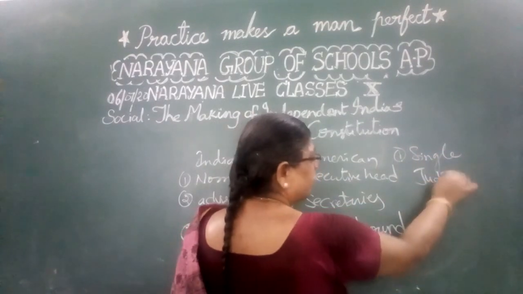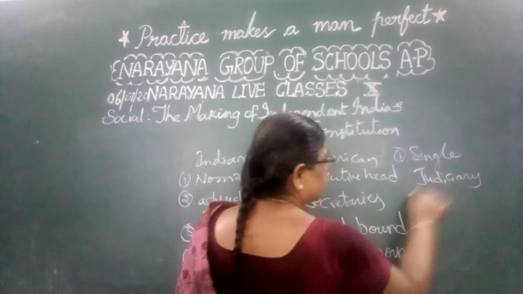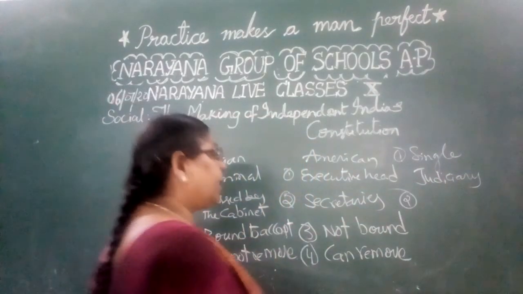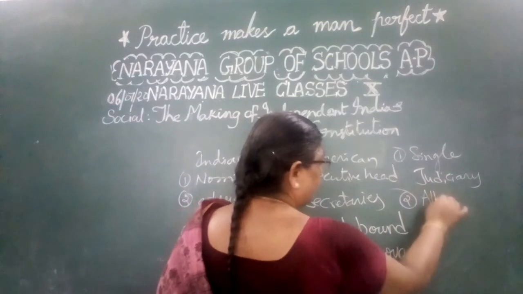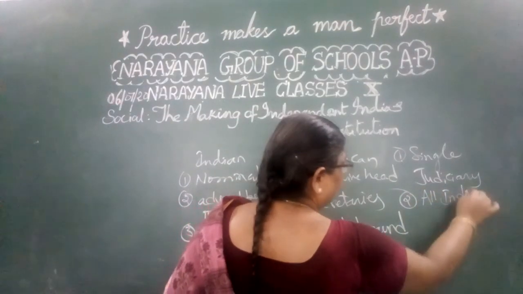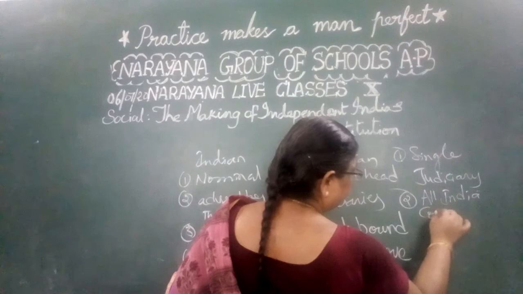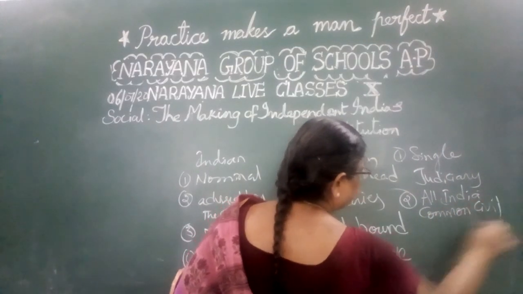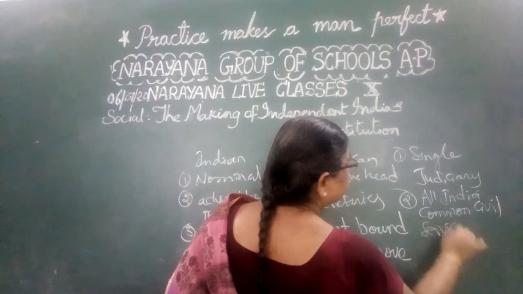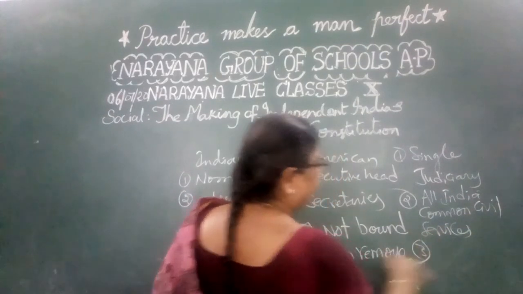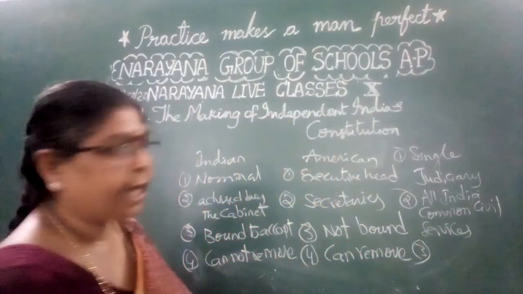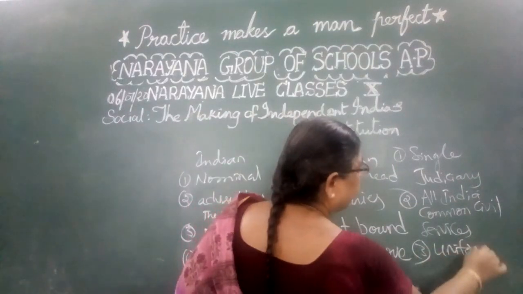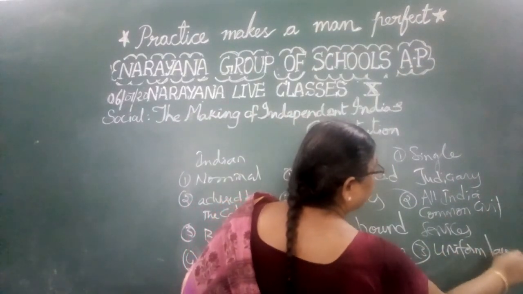The second one is the All India Common Civil Services Examinations, the IAS and IPS examinations. The third is uniform laws.